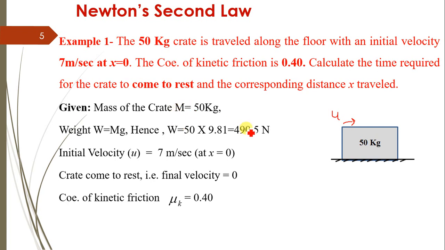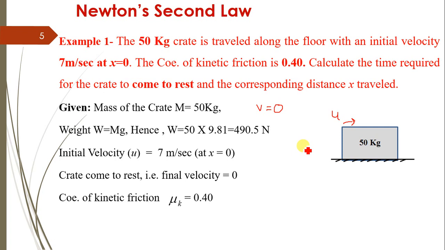So here, due to this initial velocity, this crate will get displaced. So we have to determine the time at which the crate comes to rest. It means its final velocity v is equal to 0, and in that time how much is the distance travelled by that crate. So by using Newton's second law, let's solve this problem.